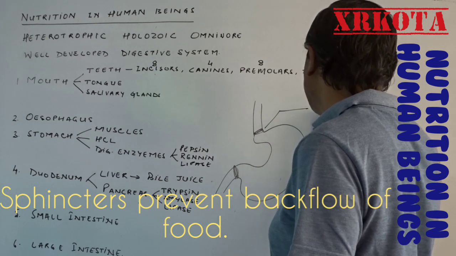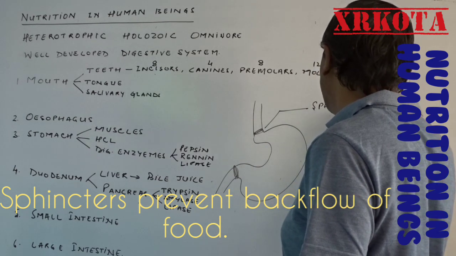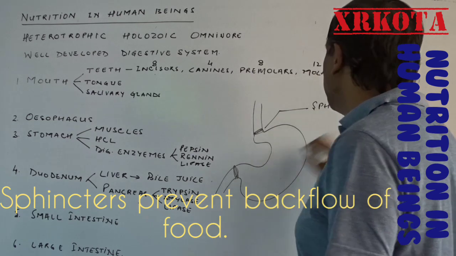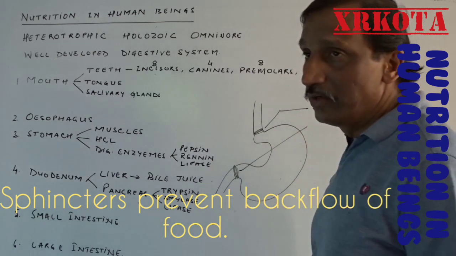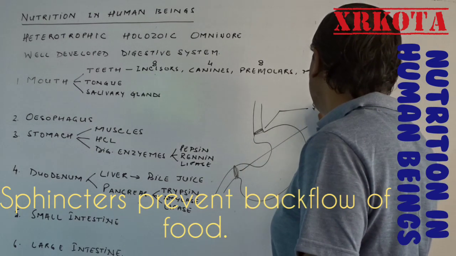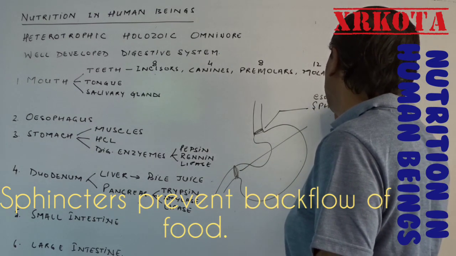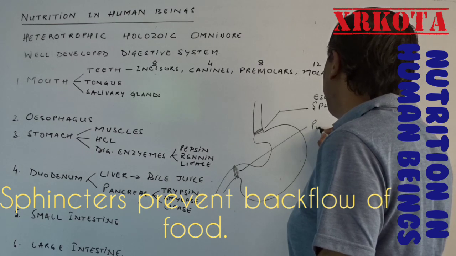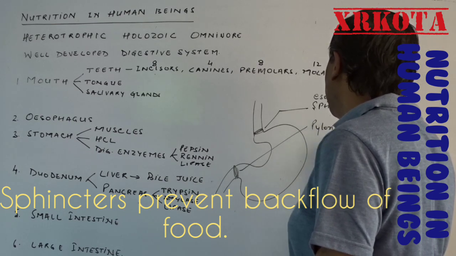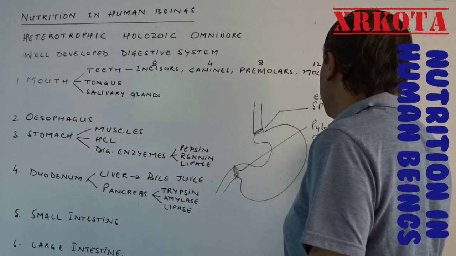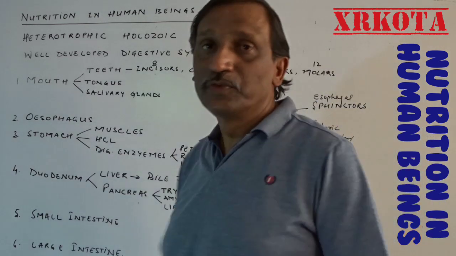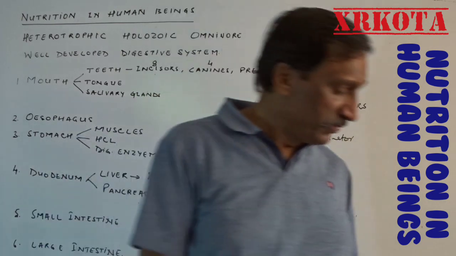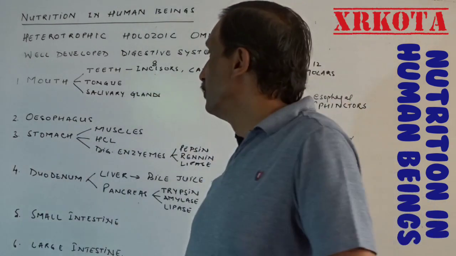and they are known as sphincters, S-P-H-I-N-C-T-O-R. So sphincters are found here. This is the esophageal sphincter and this is the pyloric sphincter. So a sphincter will allow the food to move in the forward direction but will prevent the backflow of the food.